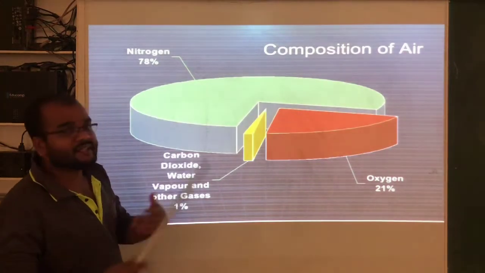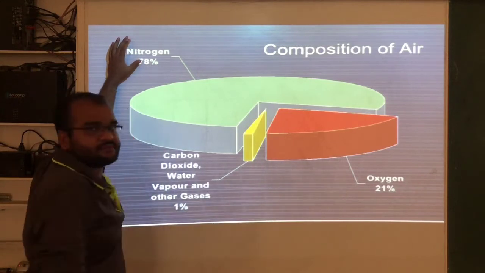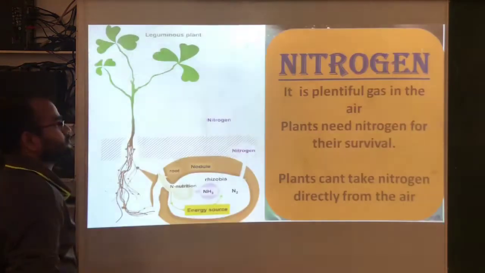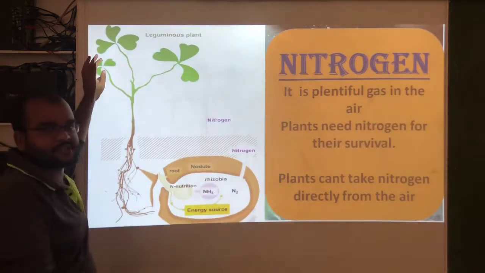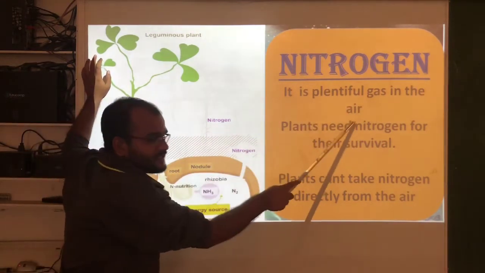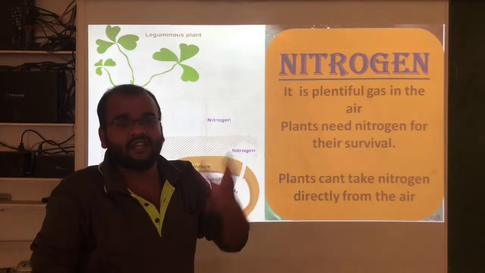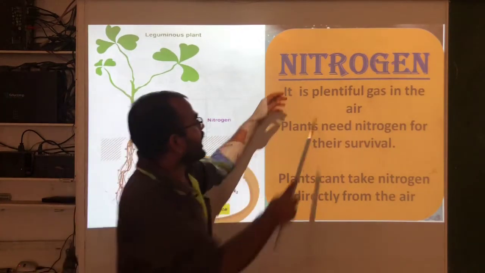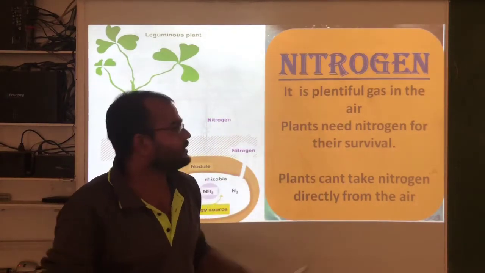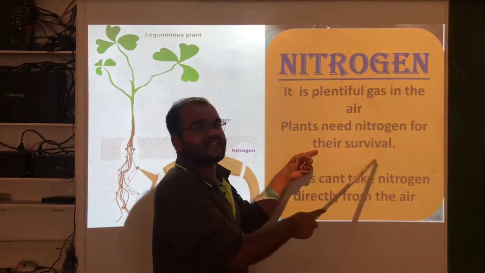Now let us see the advantages of nitrogen, oxygen, and the remaining gases. See here, nitrogen. It is a plentiful gas in the air. Here plentiful means highly available. That means the amount of nitrogen will be high in the air. And plants need nitrogen for their survival.